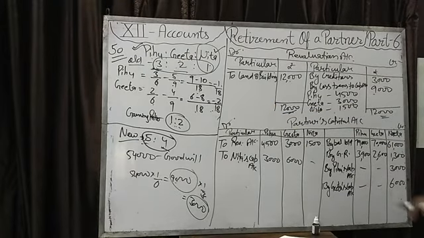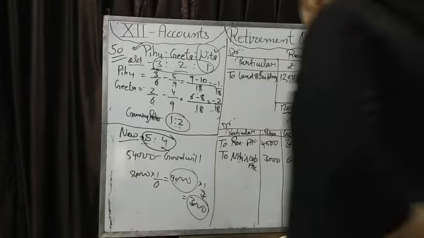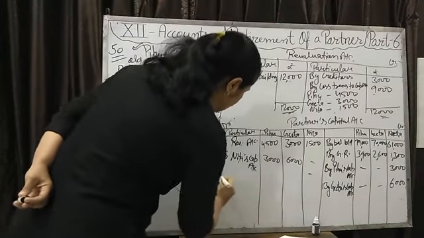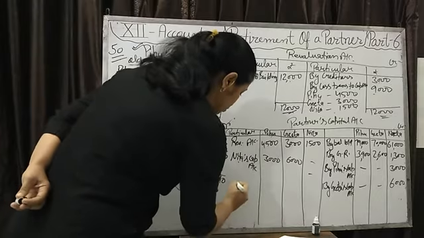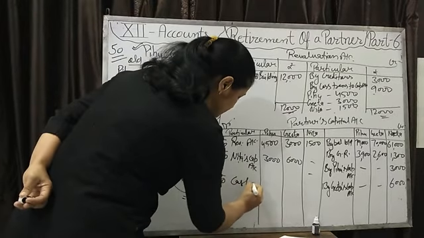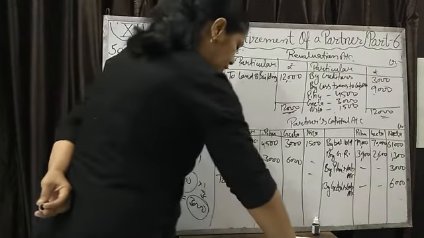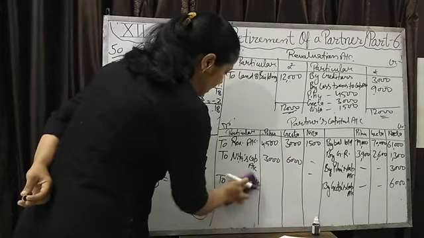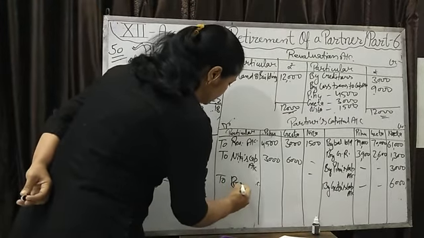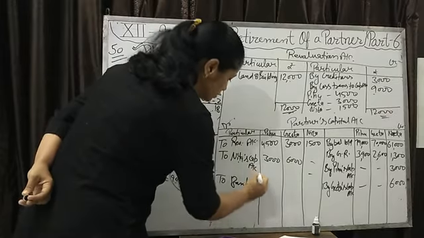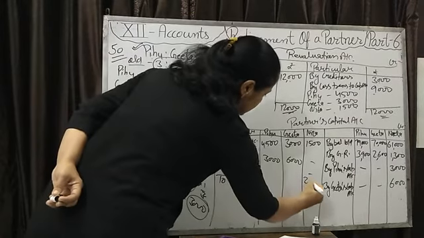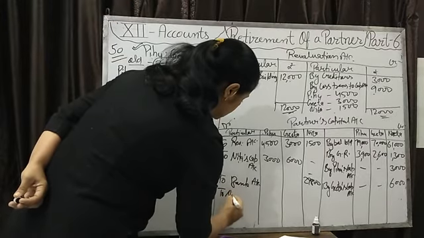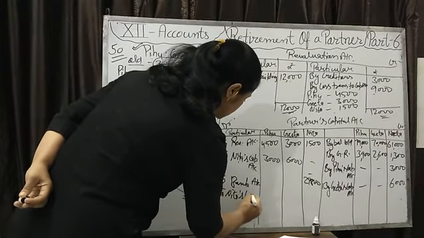Fine. Now we will make payment to the retiring partner. It's given in the question that firm is paying to Nita 29,800. So to cash account. If in balance sheet bank balance is given, then you should write bank account. Okay. If cash balance is given, then you will write cash account. 29,800.